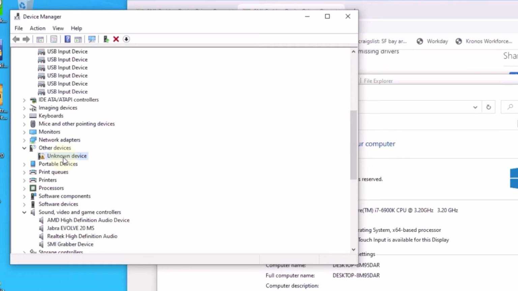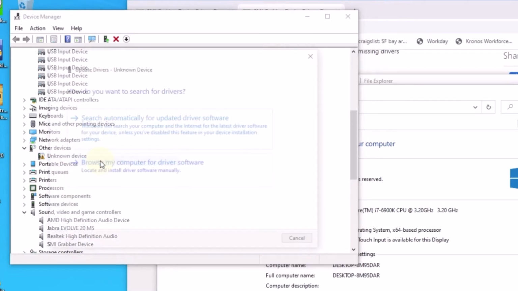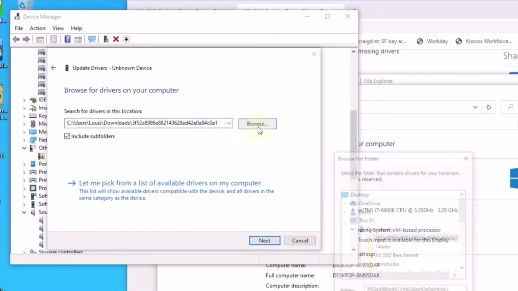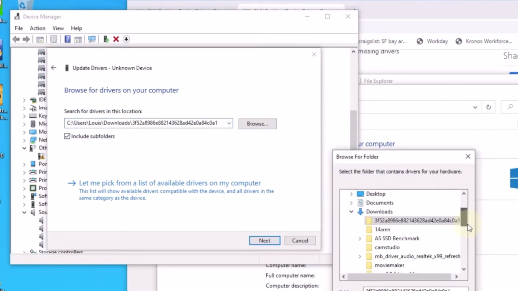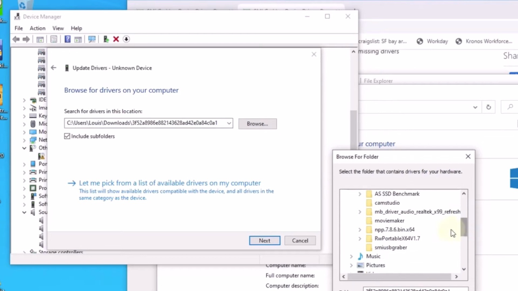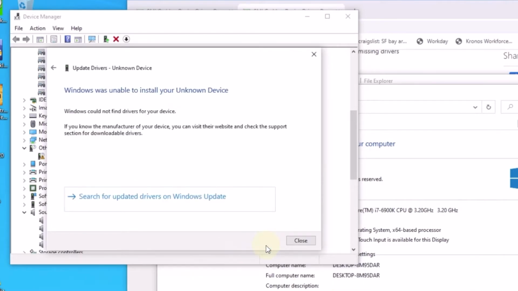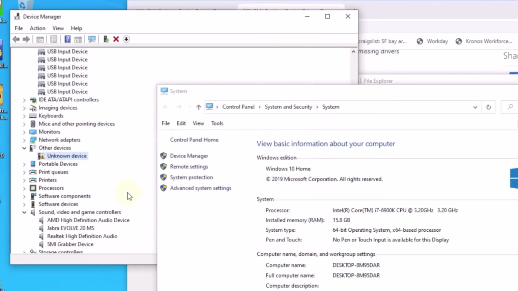When you see this unknown device, the SMI grabber device, you right click, update driver, browse, and navigate to the folder, the USB one. Then you click next, and it's going to install it for you.